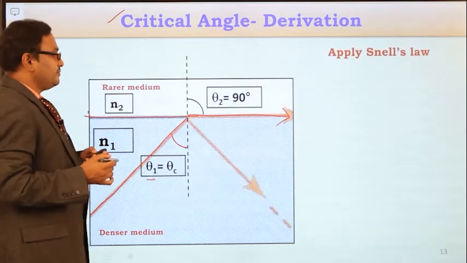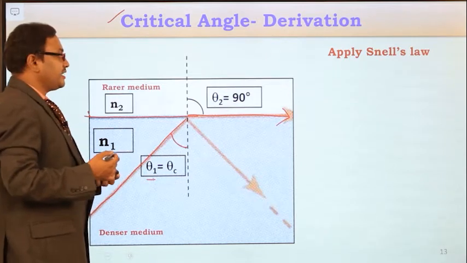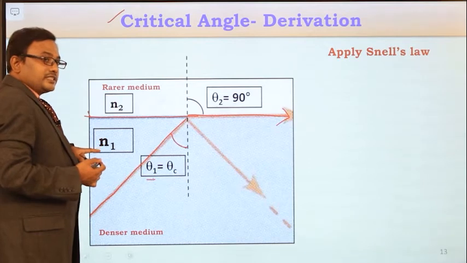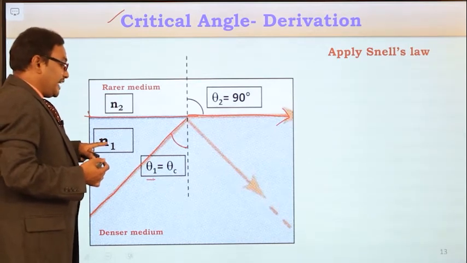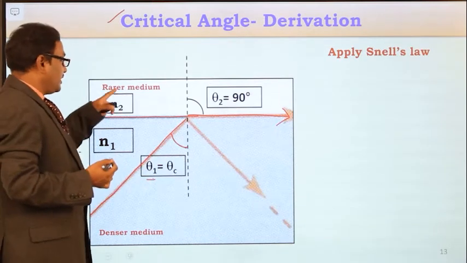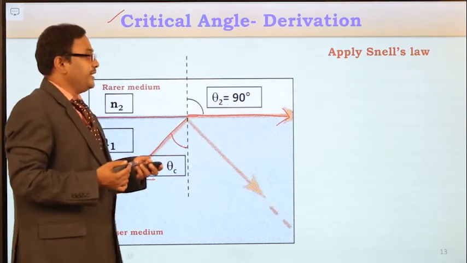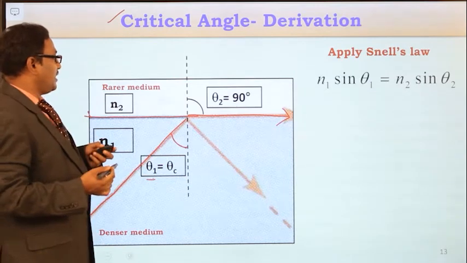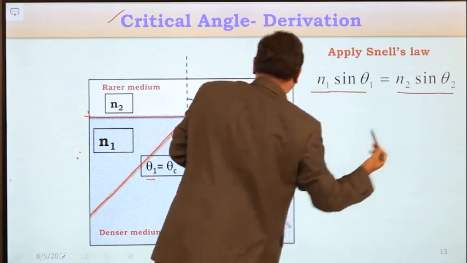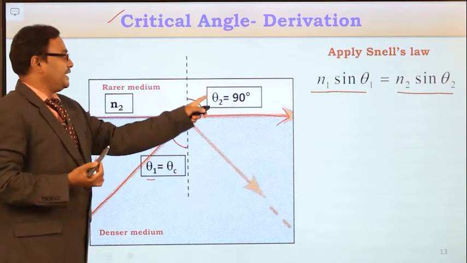Apply Snell's law at this boundary whenever two mediums are there with two different refractive indices N1 and N2: refractive index of the first medium N1 into sine of the corresponding angle with respect to the normal, that is θ1, is equal to refractive index of the second medium into sine of the corresponding angle in the second medium. That is, N1 sin θ1 is equal to N2 sin θ2.